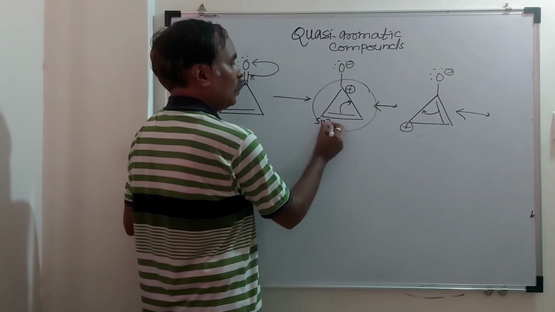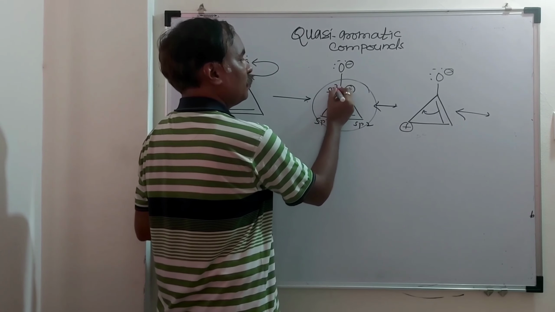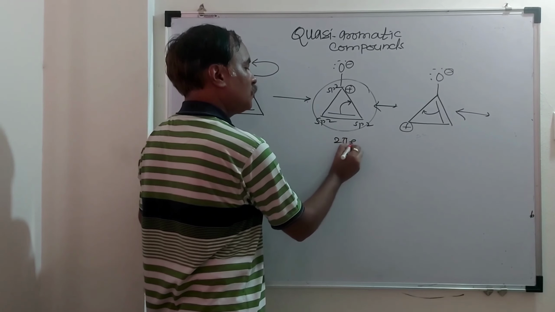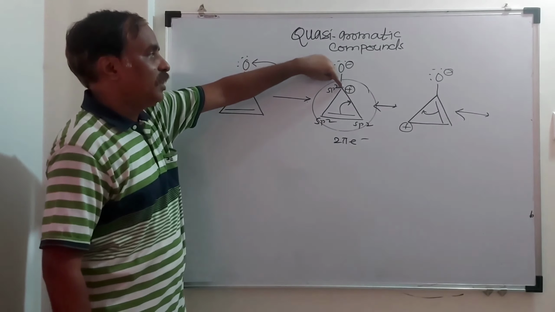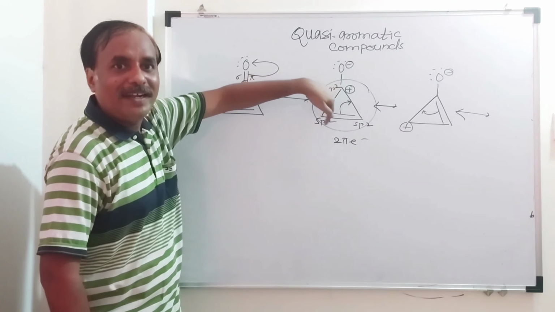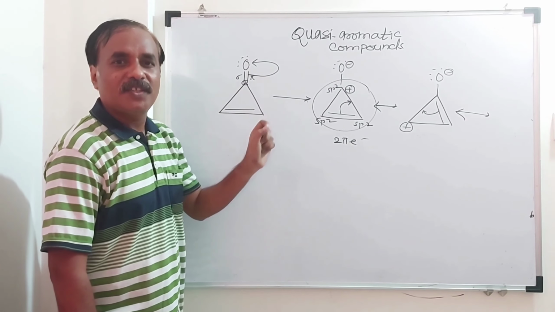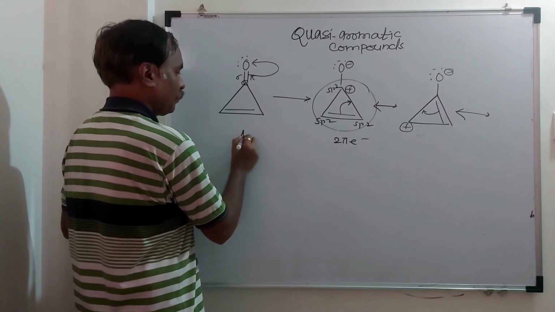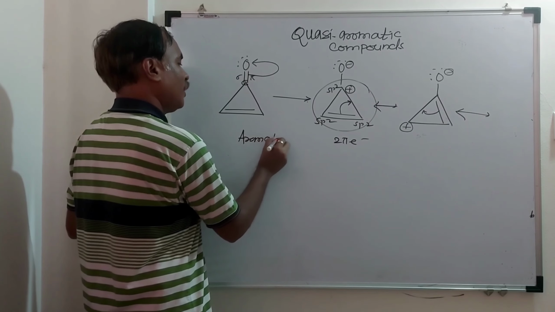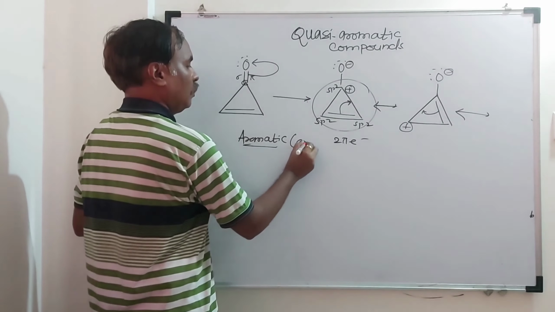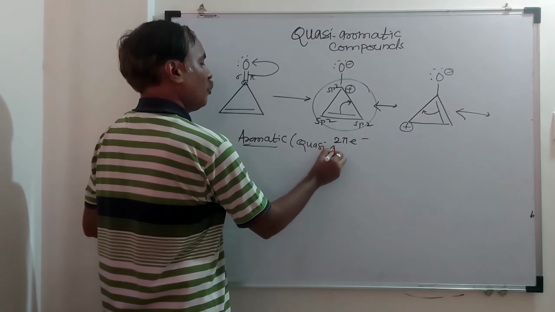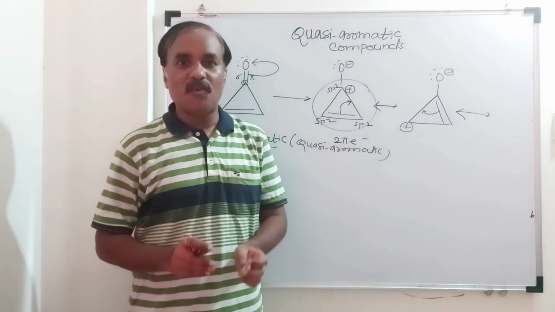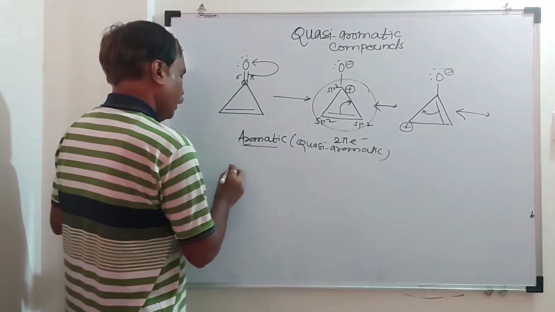Hybridization sp2, sp2, sp2. Total number of pi electrons are what? 2 pi electrons. Since the positive charge is part of complete resonance, this compound is said to be quasi-aromatic, and the overall compound is aromatic. Or we can say quasi-aromatic, because this is ionic. Quasi-aromatic compounds are ionic compounds. Next example.